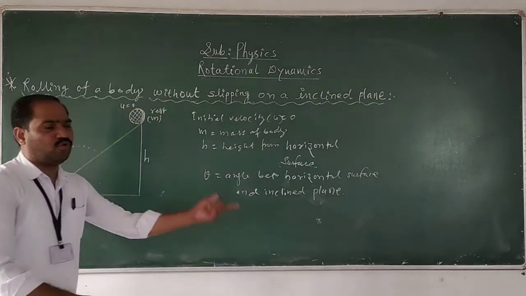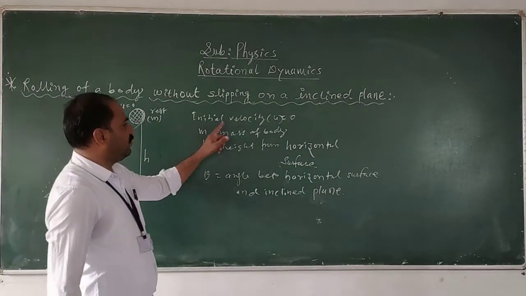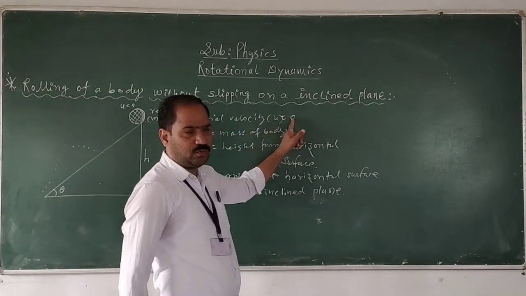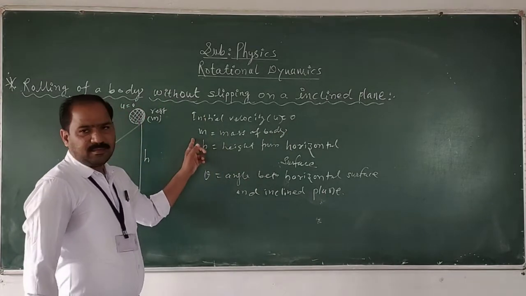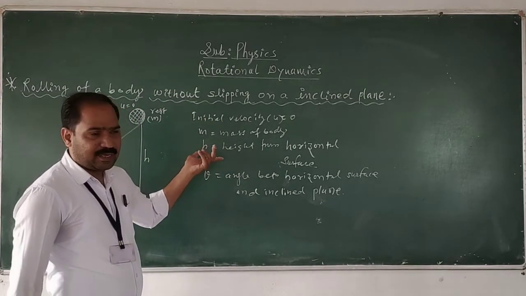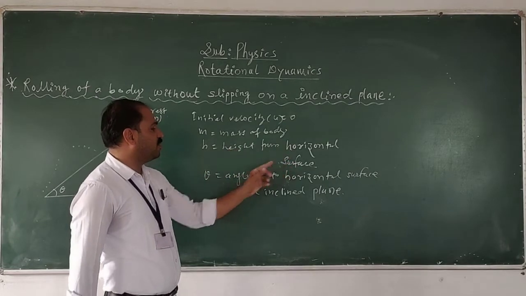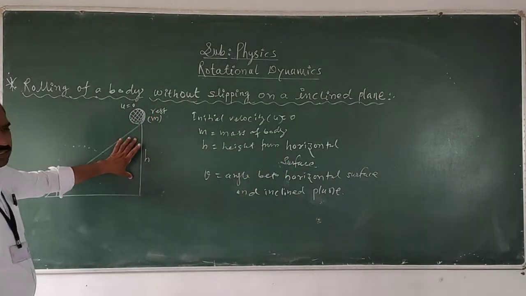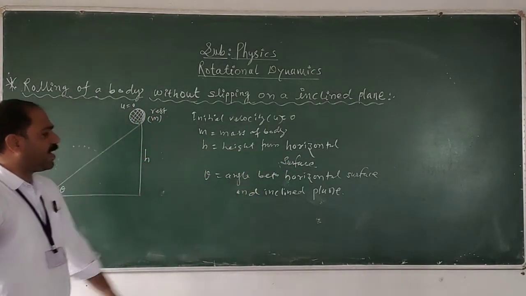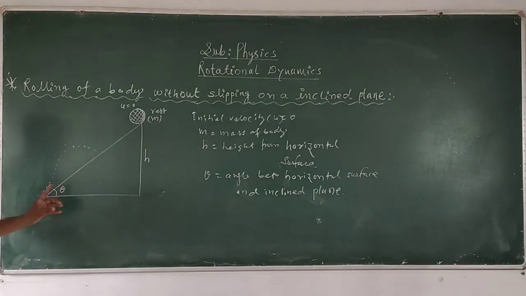So here are some notations. Initial velocity of the body is equal to 0. Mass of the body is small m. Here is the height from the horizontal surface. Theta is the angle between the horizontal and the inclined plane. What is the angle between the two?